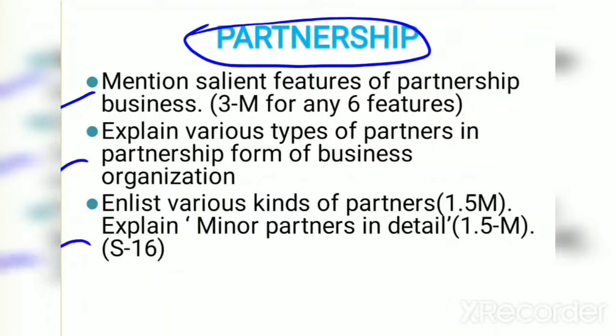Second question is: enlist various kinds of partners. Here you have to just enlist the various kinds of partners, that is for 1.5 marks, and explain minor partners in detail, and you have to write the details about minor partners. They have asked this question for 3 marks total. This question was asked in the exam in summer 16.